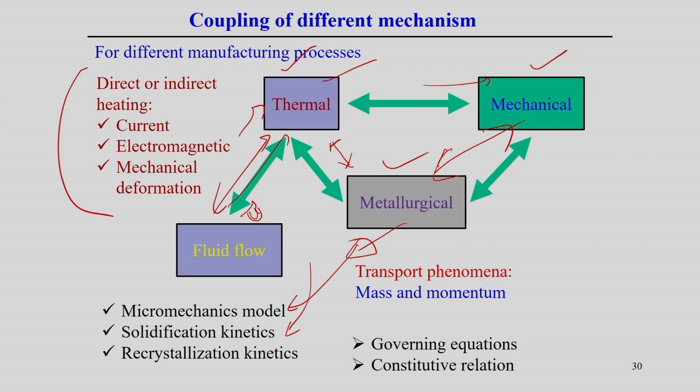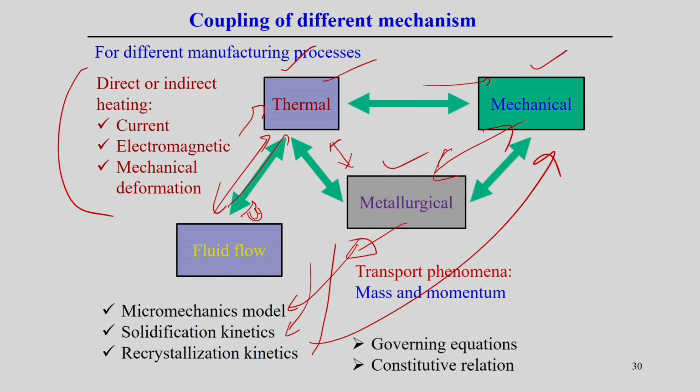But if we want to understand the solidification process more clearly and develop a model of this process, the kinetics of the model is more important, and that kinetics is very much relevant to the metallurgical field, which is related to the different types of materials handling, or where we apply the heat in a particular manufacturing process. Similarly, in solid state deformation processes and mechanical deformation processes, the recrystallization kinetics is also important.